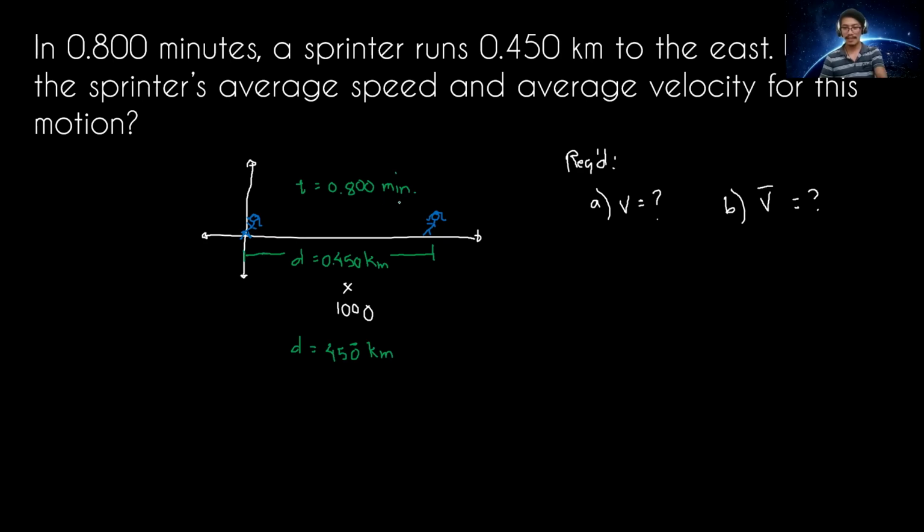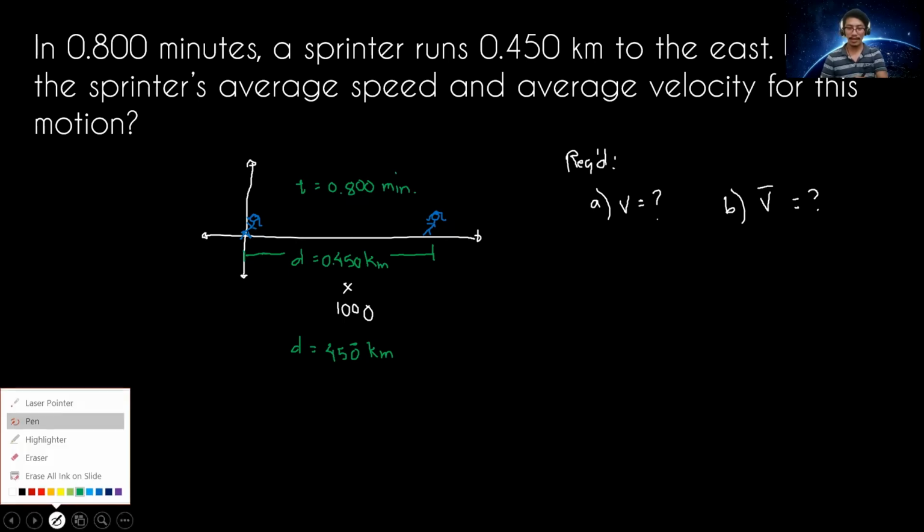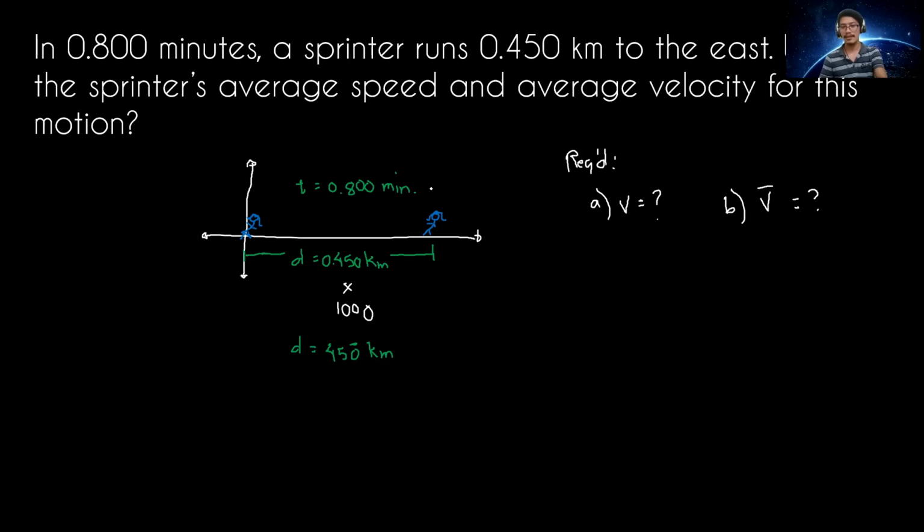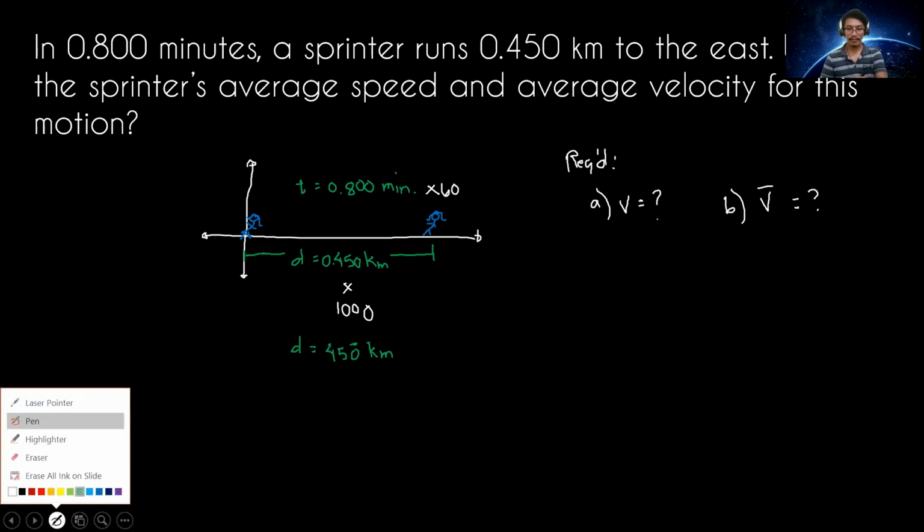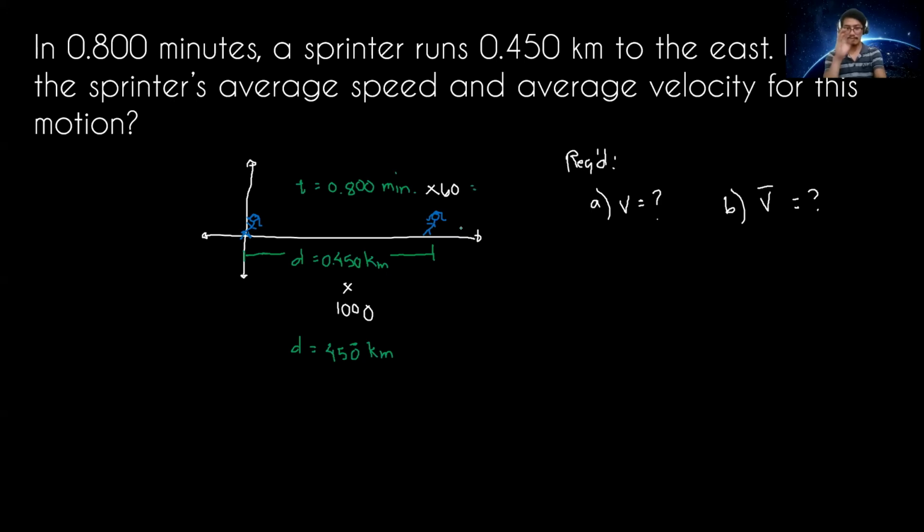Now, our time is not yet in seconds, so we need to convert this into seconds. How many seconds are there in 1 minute? 60. So times 60. It should contain 3 significant figures, so it is not 48 seconds, it is 48.0 seconds. So again, in conversion, retain the number of significant figures. So we have 48.0 seconds and 450 meters.